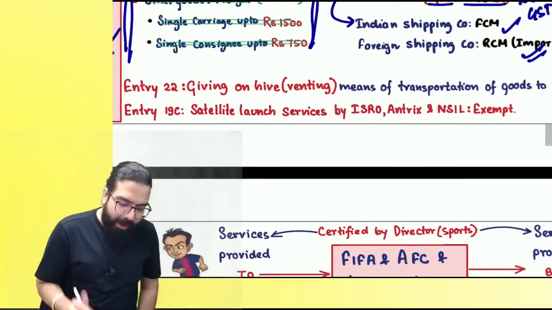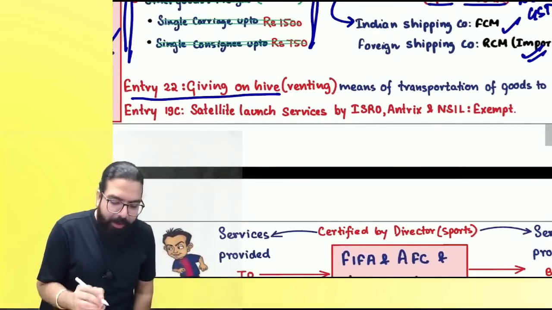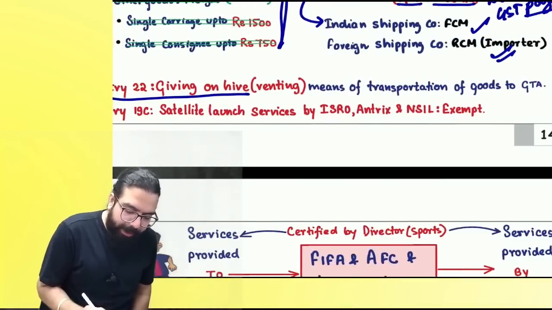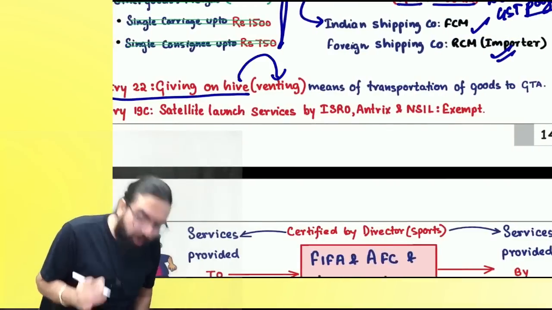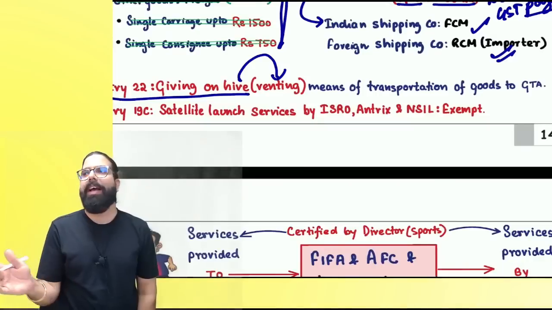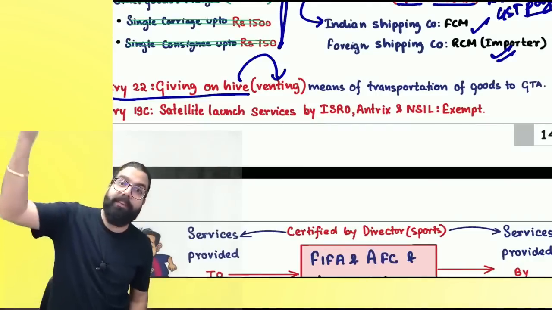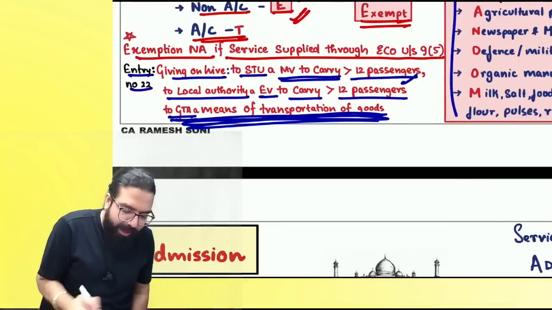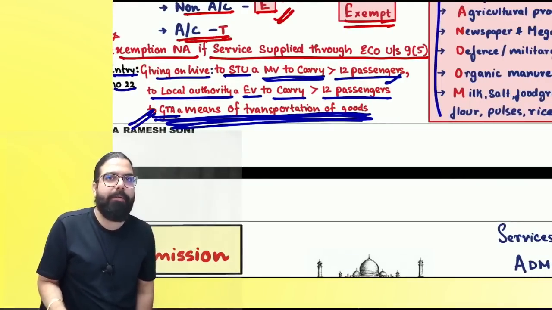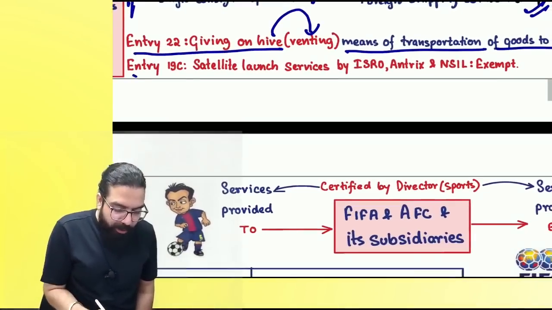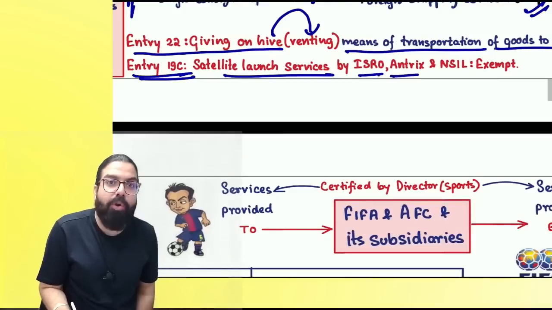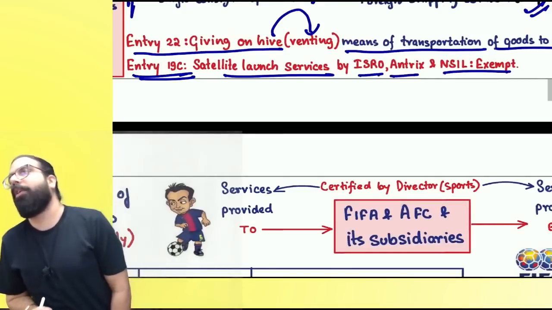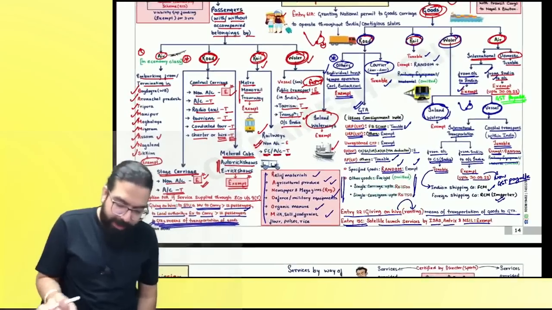Now on the right hand side, I have told giving on hire, the same thing repeated. Giving on hire includes renting also. Giving on hire means renting. This clarification also was given by the government. That means of transportation of goods to GTA. Actually, this is a repeat. Can I go ahead, everyone? Now, satellite launch services are given by ISRO, Antrix, NSIL, New Space India Limited. Satellite launch services are always exempt. Can we go ahead, everyone?